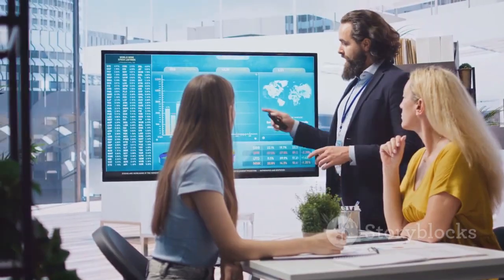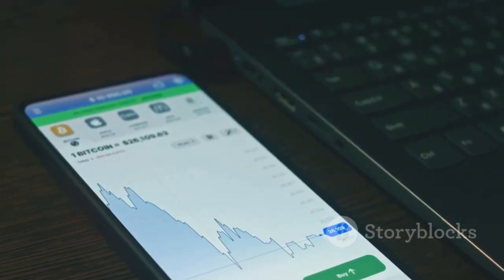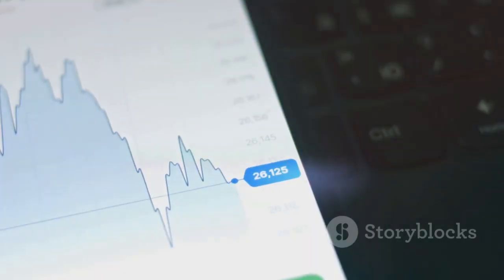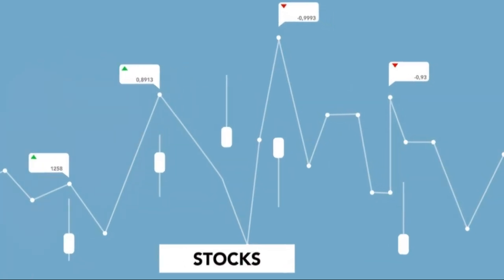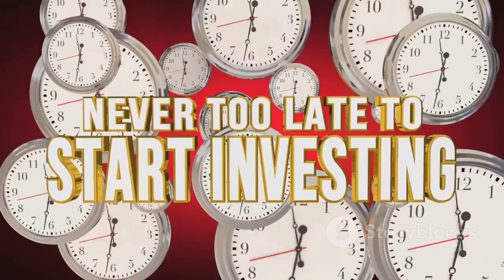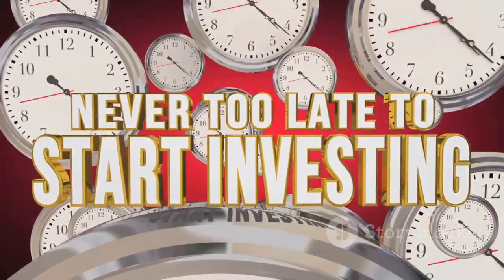SIPs mitigate market volatility through rupee cost averaging. You're buying units at different prices, averaging your cost. When prices are low, you acquire more units. This can reduce your overall cost per unit, enhancing returns. SIPs take the emotion out of investing, fostering long-term growth.